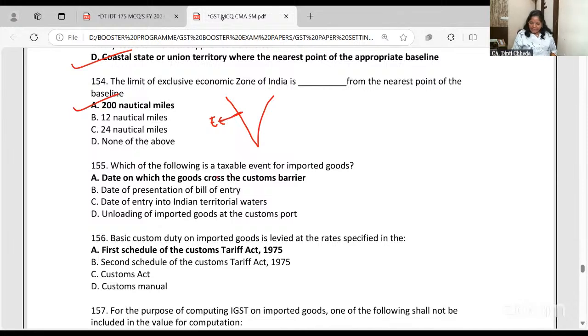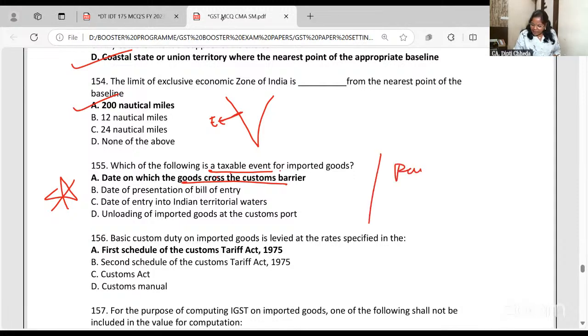Which of the following is taxable event for the importer of the goods? Now mark this as for sure question. इतना important, मैंने already mark किया. When you import the goods, they will cross the custom barrier. You will present the bill of entry, and they will come in the territorial waters, and they will be unloaded. So what is the taxable event? Ki on this import duty we will levy the day they cross custom barrier.